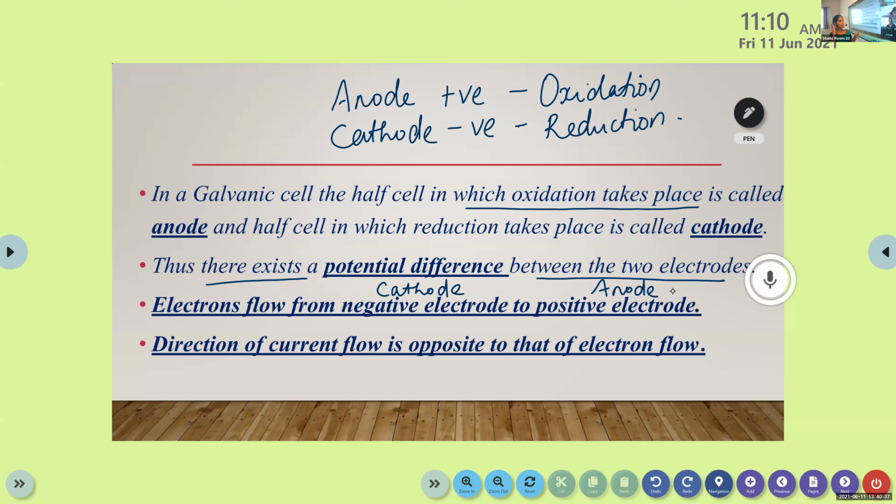So you have to point out these two things. The electron flow is always from cathode to anode. But the current flow is opposite to the electron flow. Electrons move from cathode to anode, but current flows from anode to cathode.